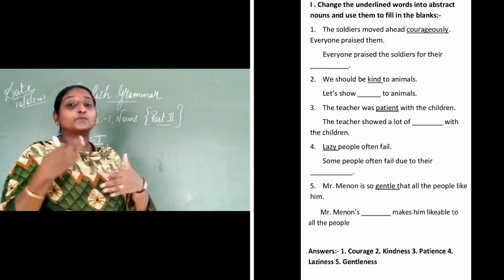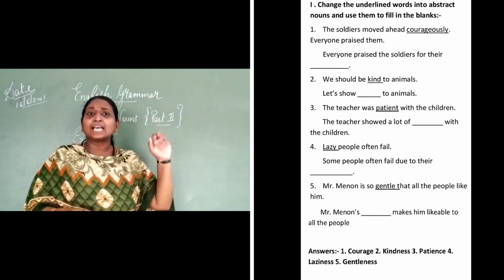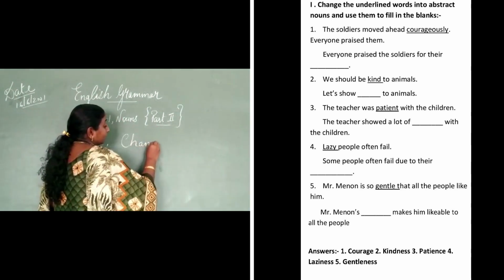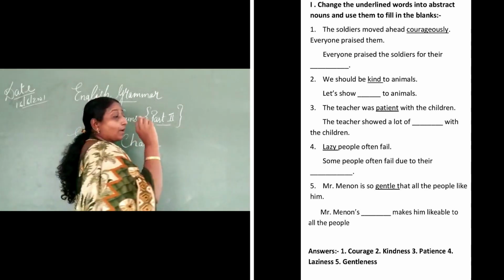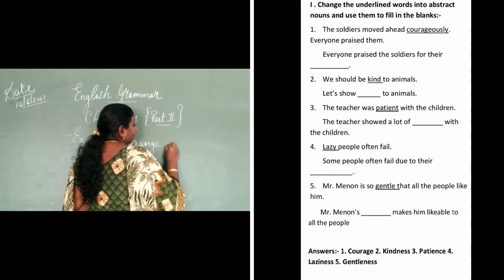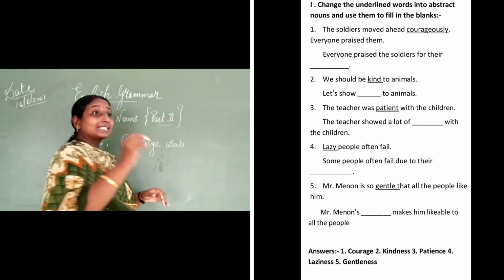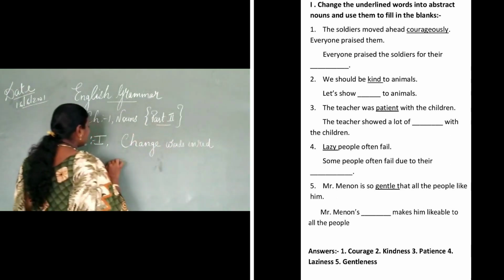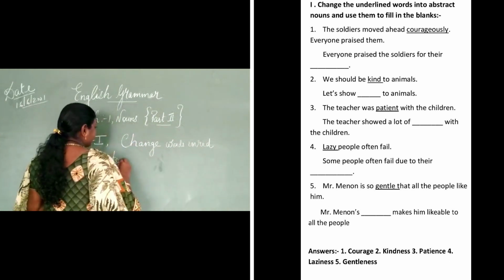Now, when we move towards our next exercise, that is exercise I. In that, what you have to do is change the words in red into abstract nouns, to make an abstract noun.